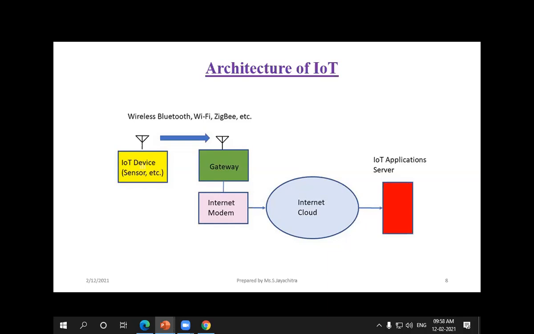For example, if a patient's health has been monitored continuously for a month, it can be stored in the internet cloud. Whenever the doctor wants to do a checkup for that particular patient, from his hospital itself he can retrieve the information from one month before, the last week's information, or daily information. He can easily access the information like that. The IoT application server acts like the user, that is, whoever wants to use the information from the cloud can easily access it.